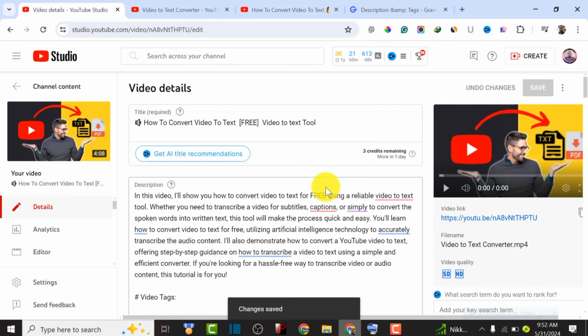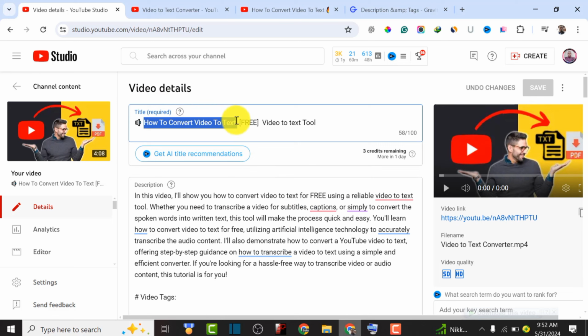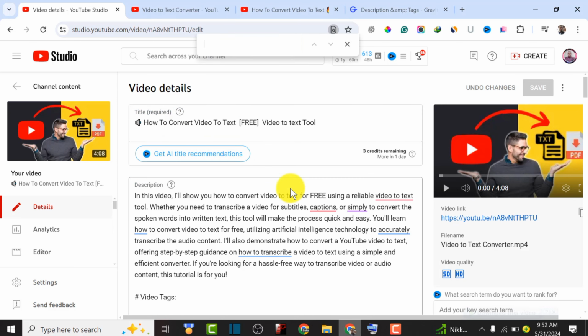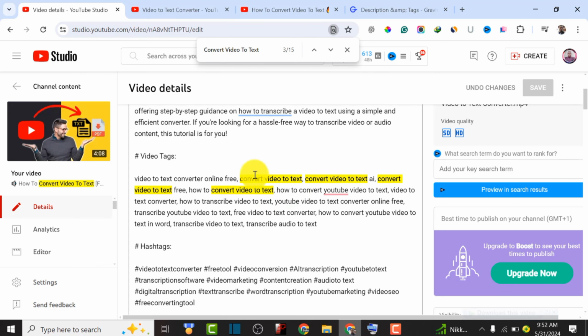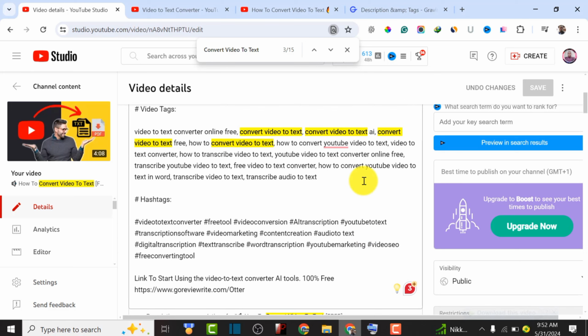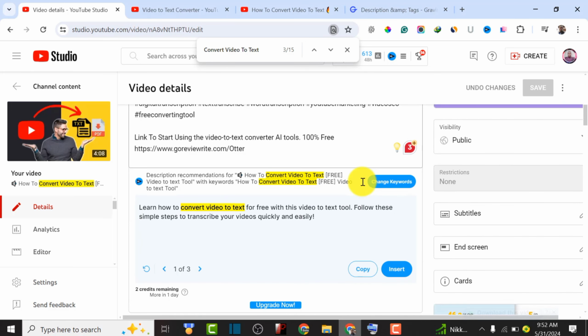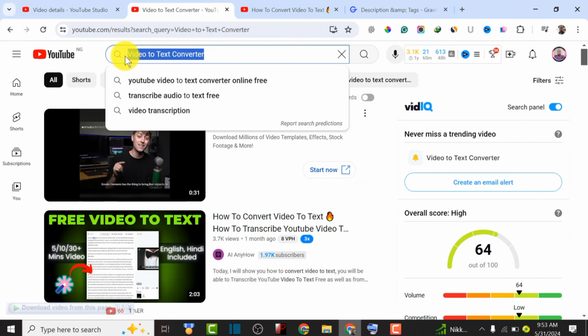So as you can see, we have most of our keywords in the title: how to convert video to text for free. If we copy it, let me copy it to show you what we want to do. I'm going to copy it, then press Ctrl F, then paste the keyword. As you can see, convert video to text is here, and it's more than 4 or 5 times inside our video description. What this means is that whenever someone searches for this particular keyword, video to text converter, there's a high probability that we are going to rank faster on YouTube and be able to get more views.